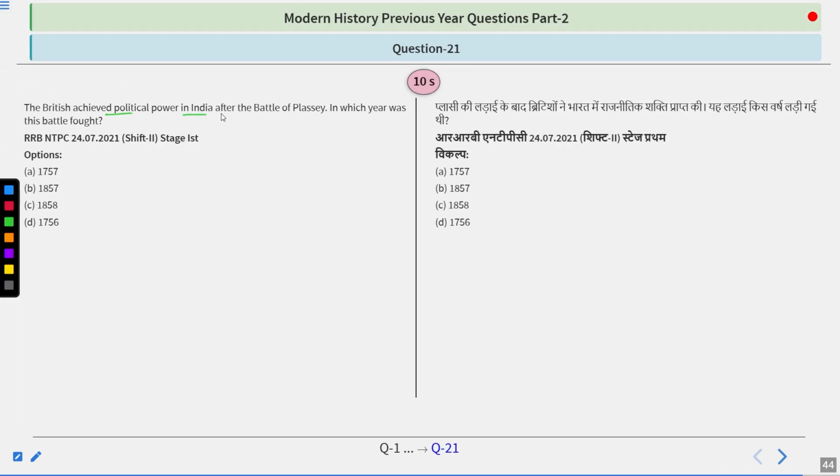The British achieved political power in India after the Battle of Plassey. In which year was this battle fought? 1757, 1857, 1858 or 1756? Try to find out the answer, guys. And you're right, the answer is quite simple.